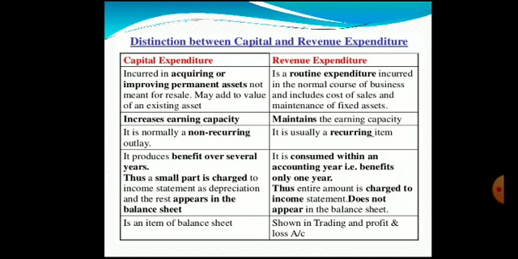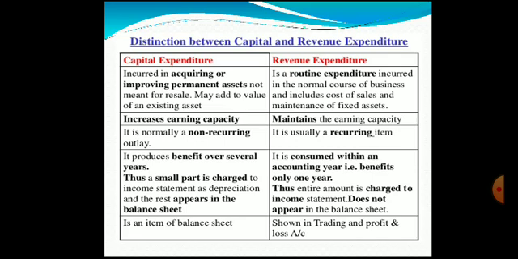Then we will have a look at the difference between capital expenditure and revenue expenditure. First one is capital expenditure. Incurred in acquiring or improving permanent assets not meant for resale, may add to the value of an existing asset. Here, if a company or organization is purchasing an asset, or making some additions to the existing assets or improving the performance of the permanent assets, all expenditure incurred towards these is called capital expenditure.